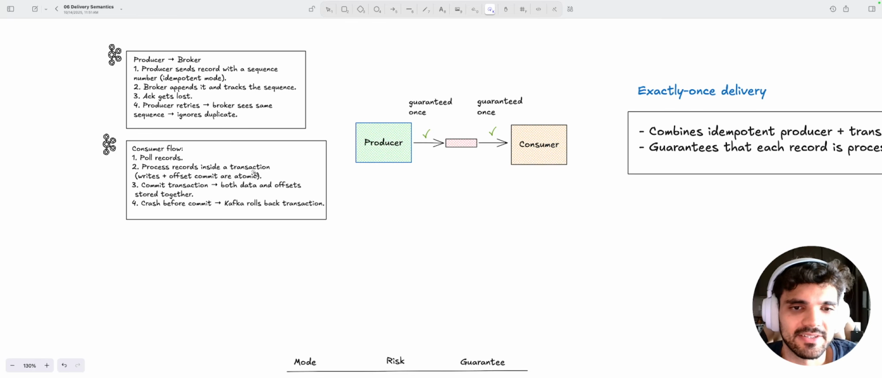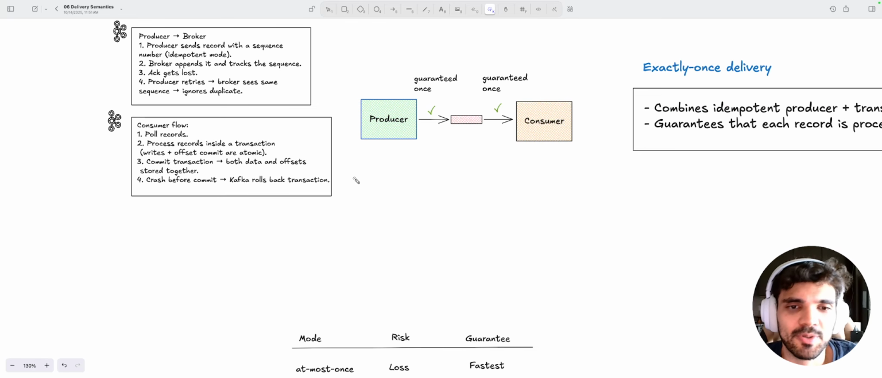On the other hand, in the consumer flow, the consumer will pull the records and process them inside a transaction. So the combination of the write and the offset commit is atomic. Then it's going to commit the transaction with both the data and the offset stored together. If any crash happens before committing that message, Kafka just rolls back that transaction.